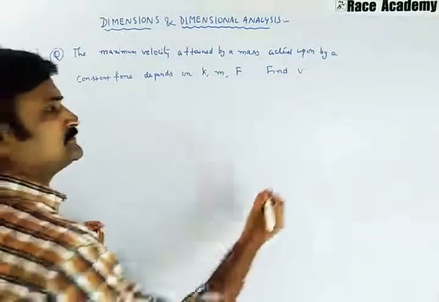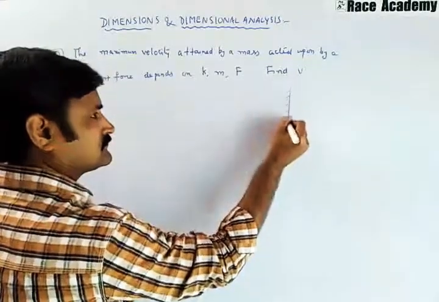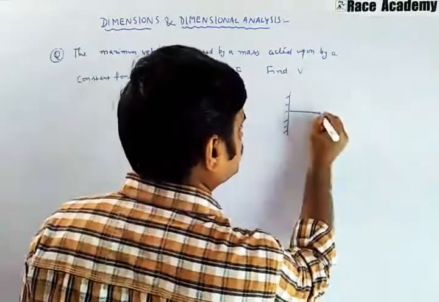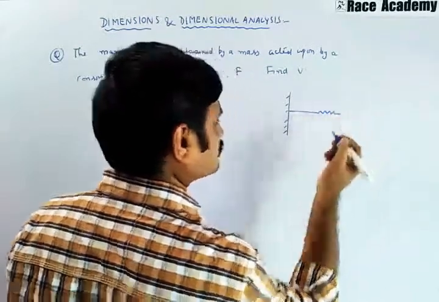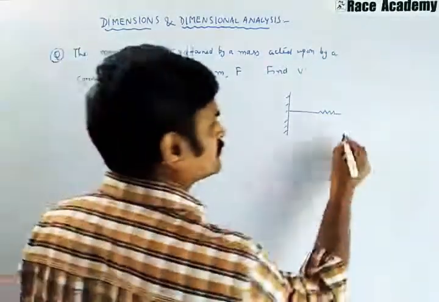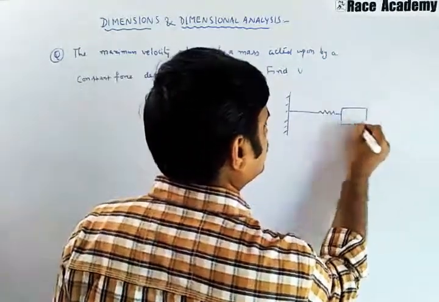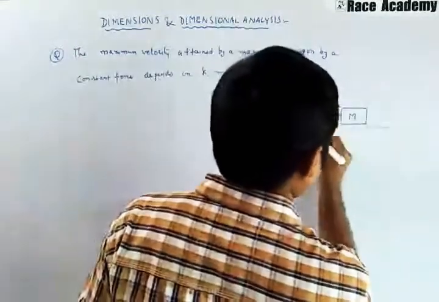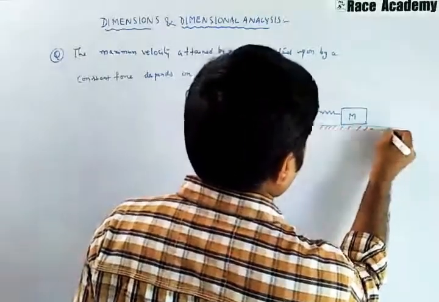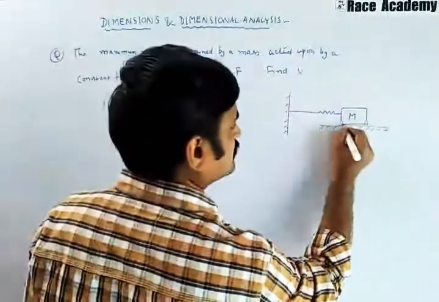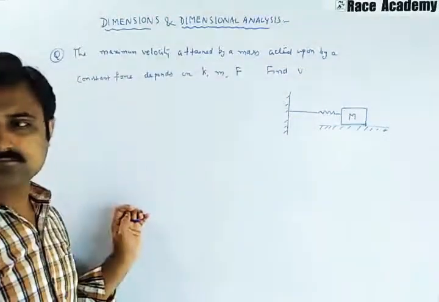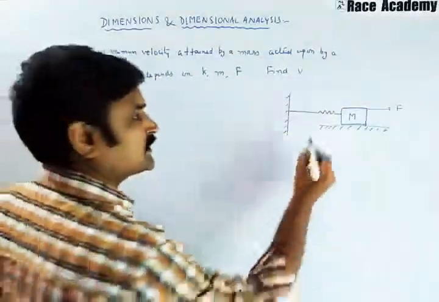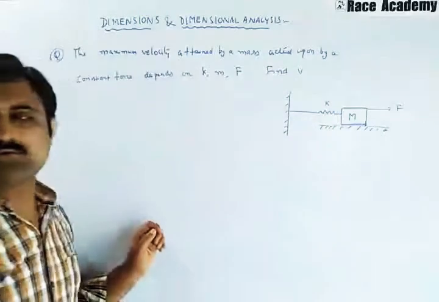So here they have given a diagram like this. This is the mass of it, this is the force, and this is the K value.